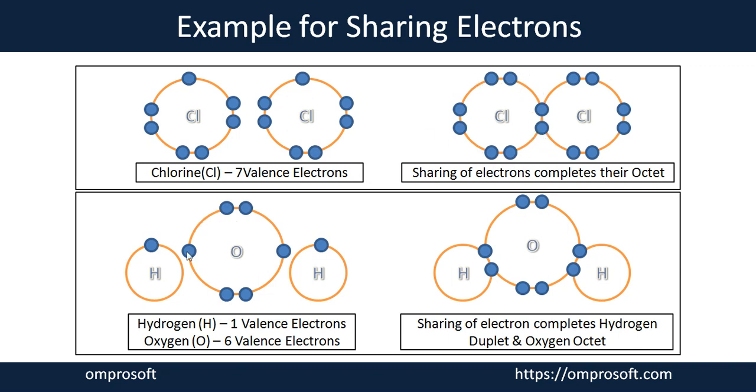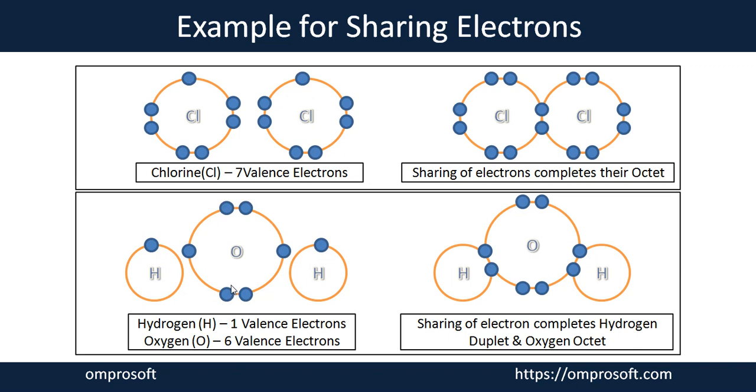Okay, the next reaction is also a part of the sharing of electrons, in which we have two hydrogen atoms and one oxygen atom. The atomic number of oxygen is 8 and it has 6 electrons in the outermost orbital, as you can see here. Hydrogen has atomic number 1 and has 1 electron in the outermost orbital. Hydrogen needs 1 more electron to stabilize the orbital, and the oxygen here needs 2 more electrons to fulfill the outermost orbital.